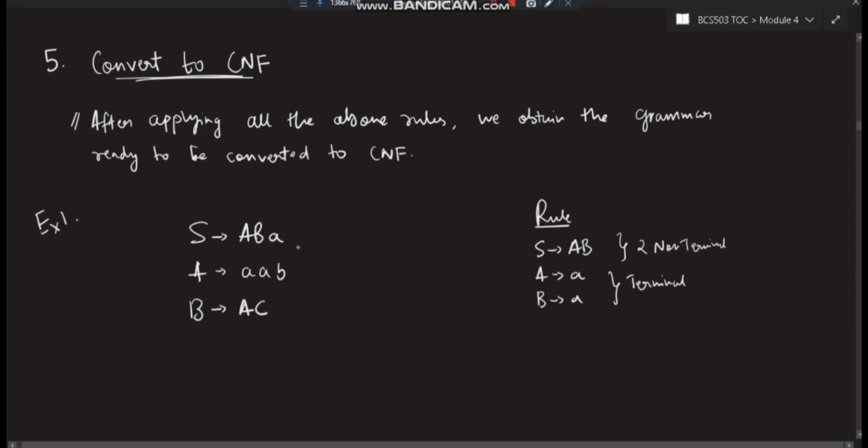This production AAB, three non-terminals are there? No, only two I need. And this one, non-terminal goes to two non-terminals, this is the only one which has satisfied the rule. Okay, this has satisfied the rule. Now we have to convert the following into CNF.